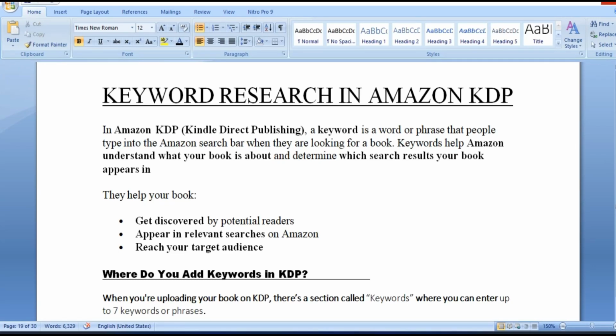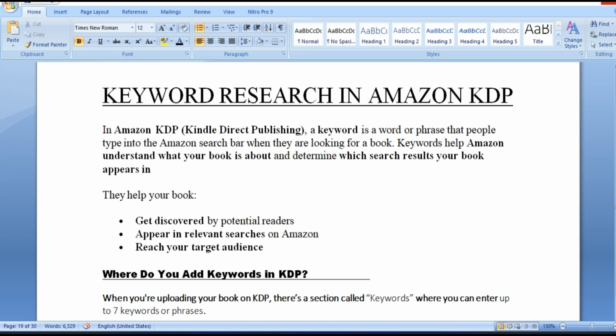Let's look at what are keywords in KDP. Keywords are very, very important as you're doing this in KDP. A keyword is a word or a phrase that people type into the search bar when they are looking for a book.